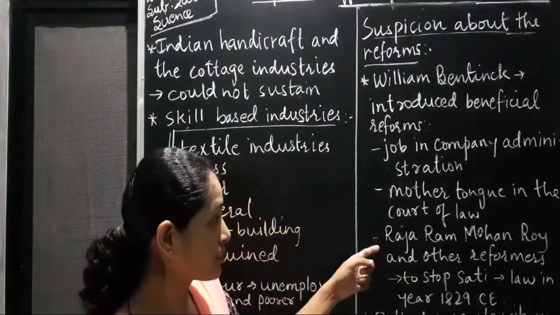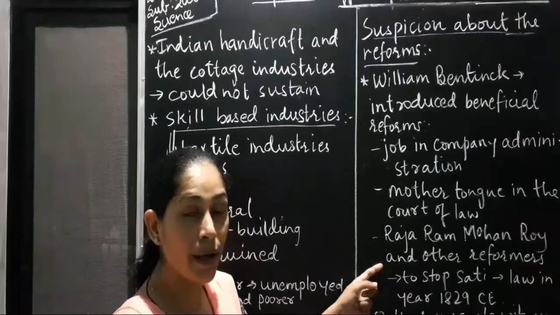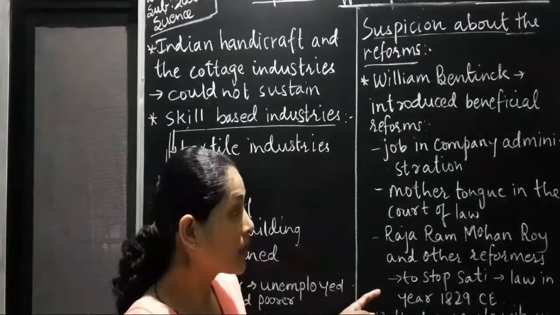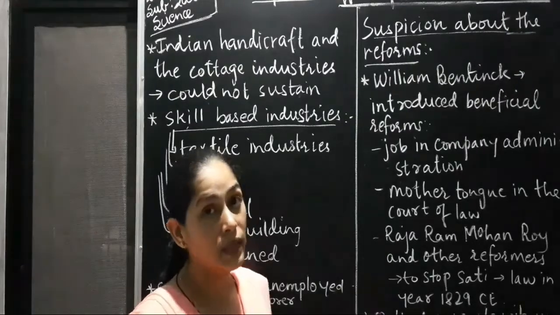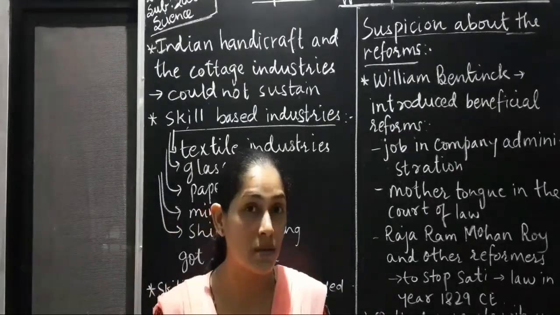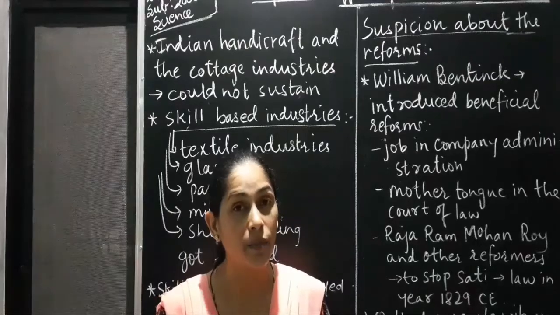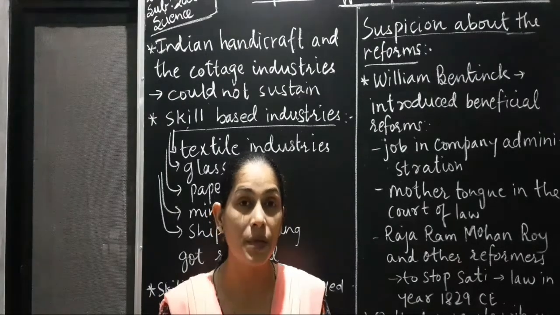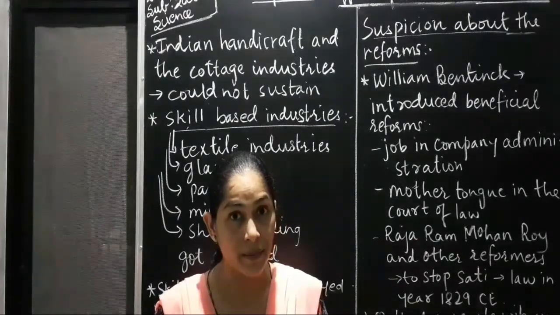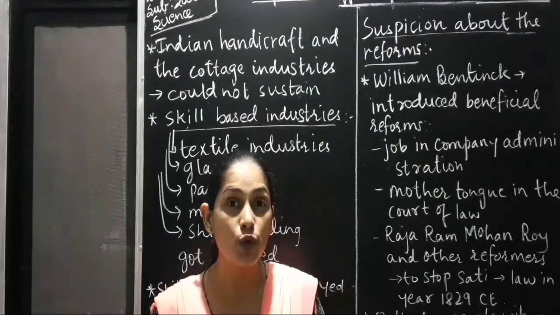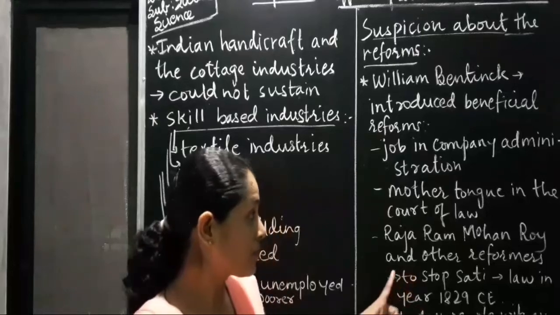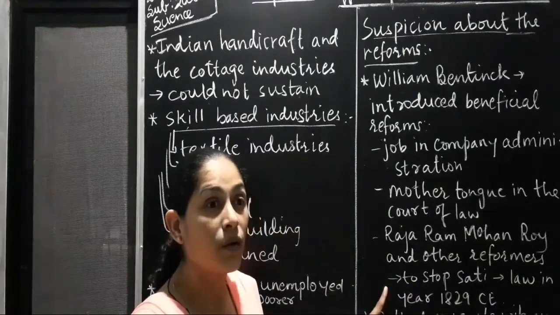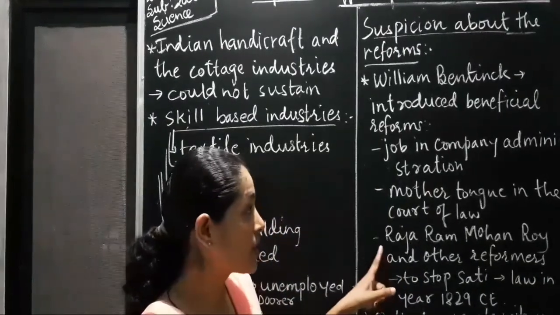Next one, Raja Ram Mohan Roy and other reformers put a lot of effort into stopping Sati Pratha. We know what the Sati system is, right? Last year we had learnt about Sati Pratha. Sati Pratha means when a husband dies, the wife is forced to jump into the fire and give away her life. So this Sati system was opposed by Raja Ram Mohan Roy.